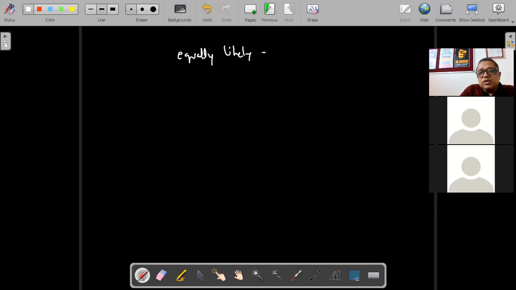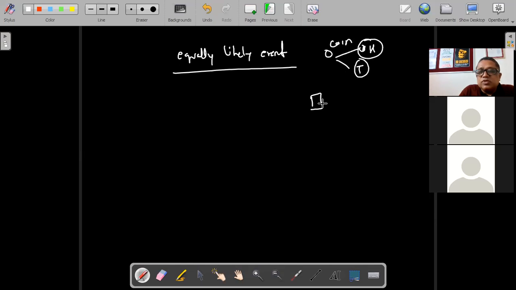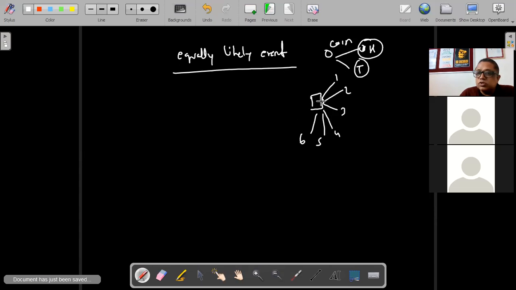This is where people actually get confused. What are equally likely events? I gave you 2 examples. One is tossing a coin where you get heads and tails. The other is a dice where you get all the 6 numbers. These 2 are equally likely events. Why? Because all the outcomes have exactly equal chance of occurrence.